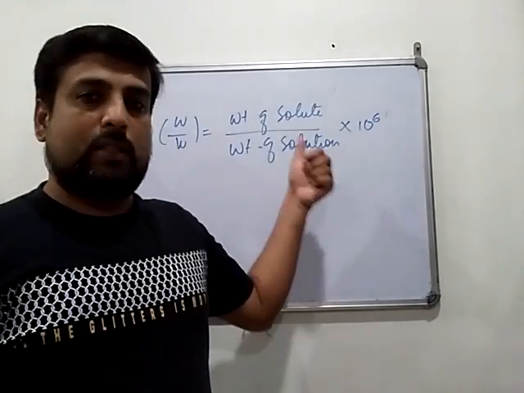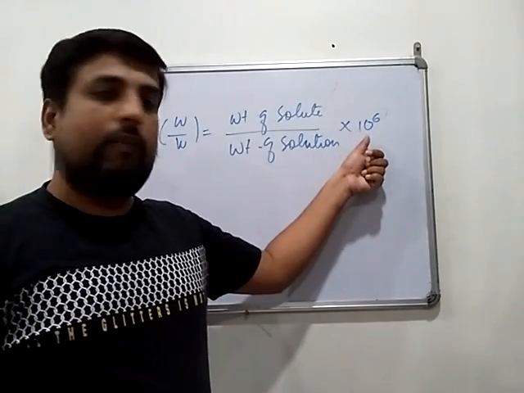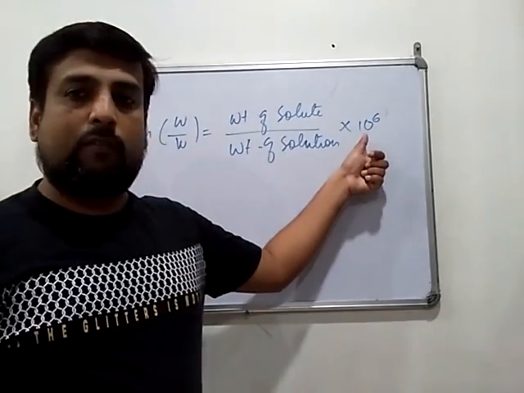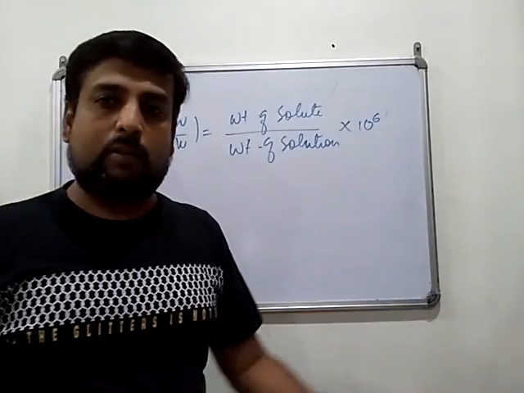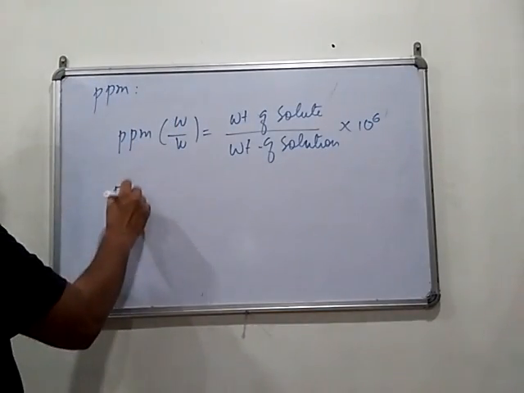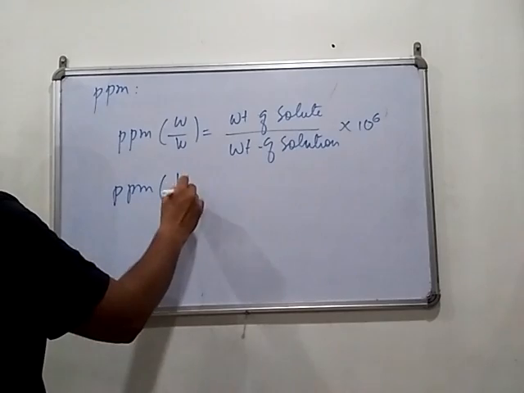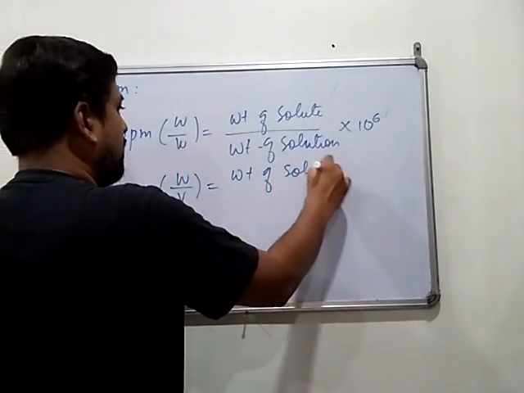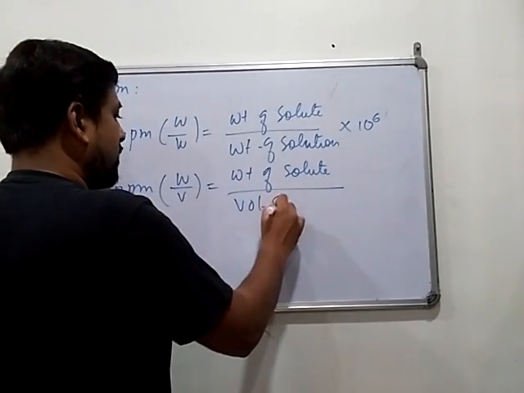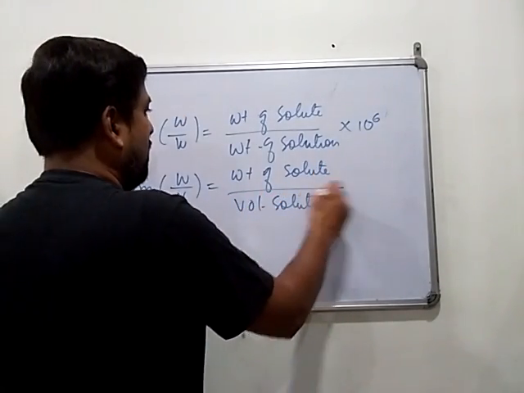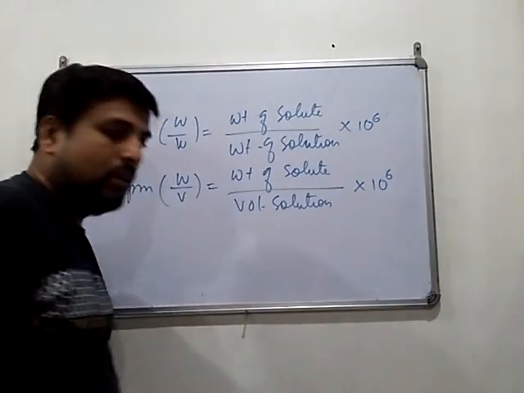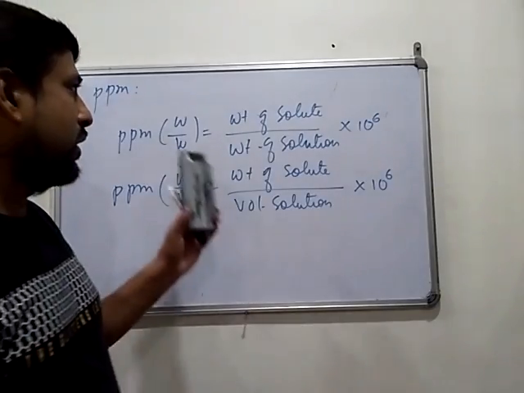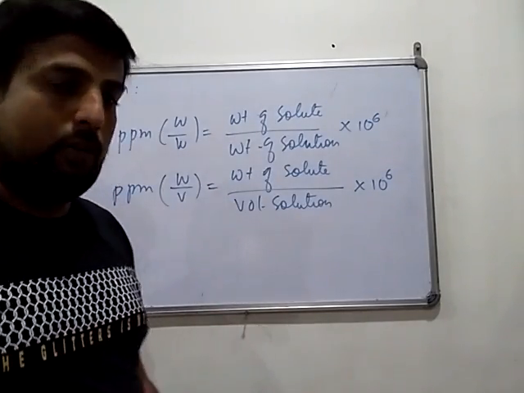Okay. So when the percentage term was there, we were taking 100 because percentage is out of 100. But in case of parts per million, it is out of 10 raised to the power 6. So you have to multiply 10 raised to the power 6 here. Same ppm weight by volume equals weight of solute divided by volume of solution, multiplied by 10 to the power 6. And the third one you can automatically make yourself, okay. You can just guess what can come for ppm volume by volume.